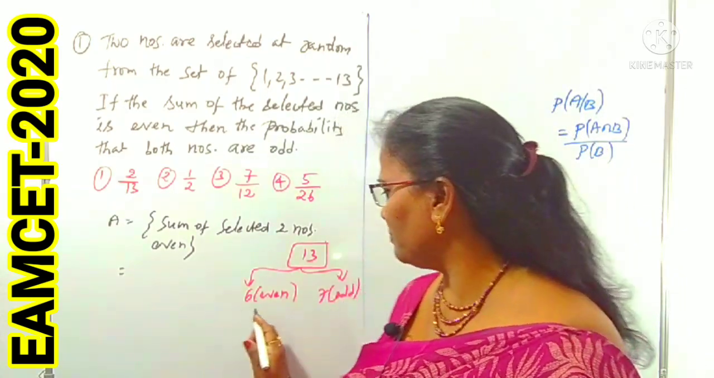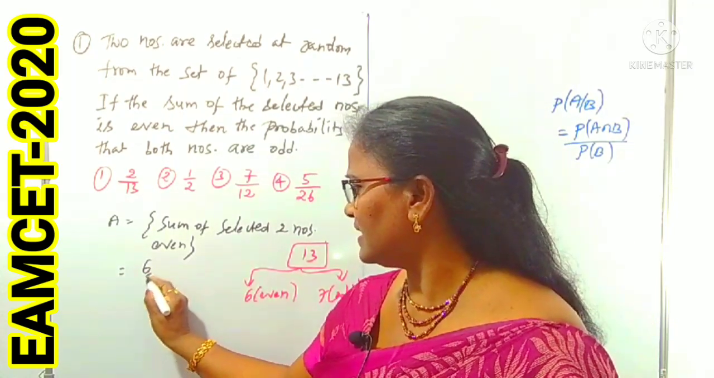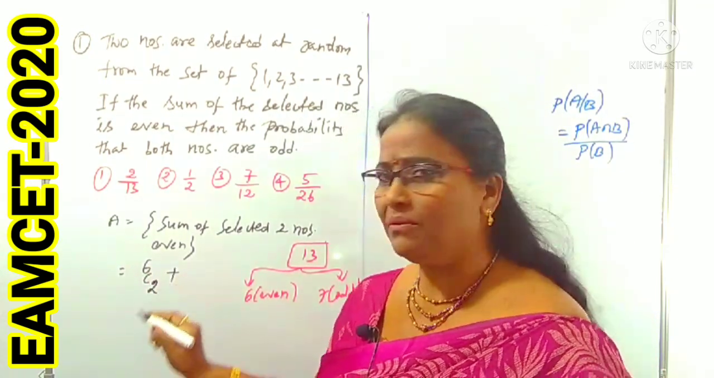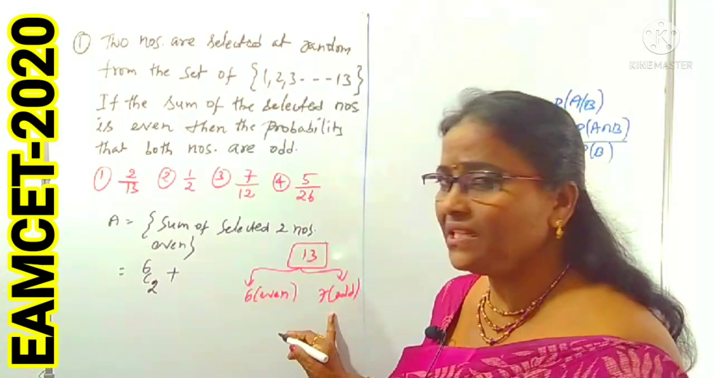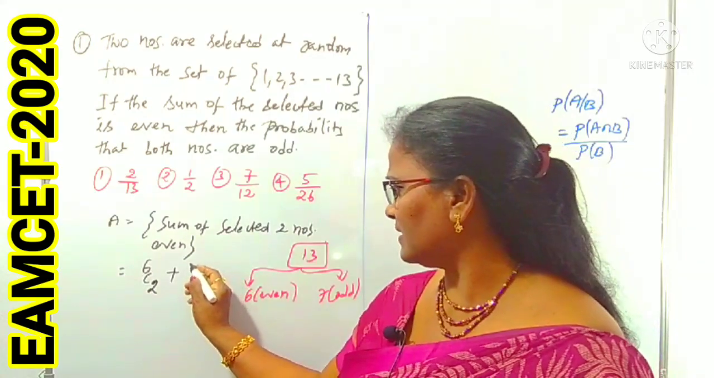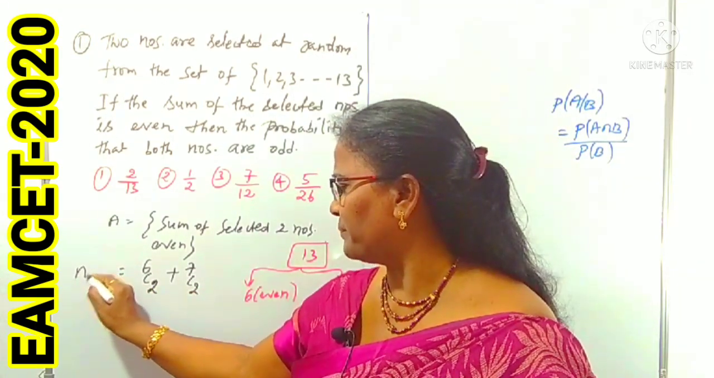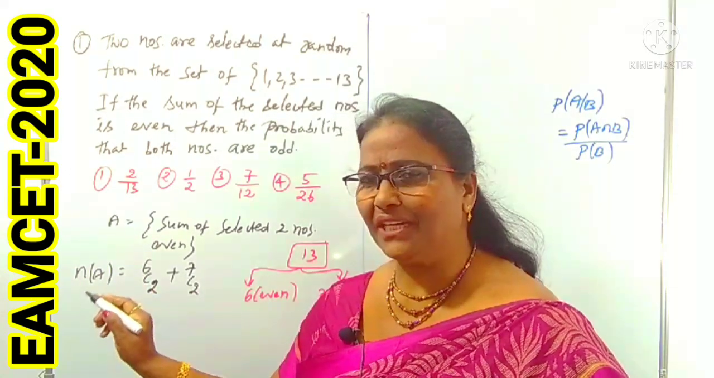I am writing: 2 are from the even numbers. How many even numbers are there? 6 are there. From the 6 we can select the 2. Or means plus. We can also select 2 odd numbers, and the sum is even. From the 7 odd numbers we can select the 2 odd numbers, 7C2. This is the selection of A. N of A I have written for our convenience.